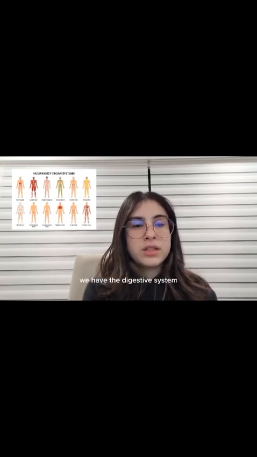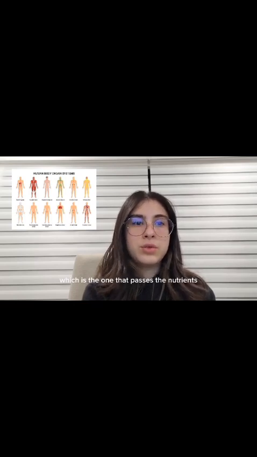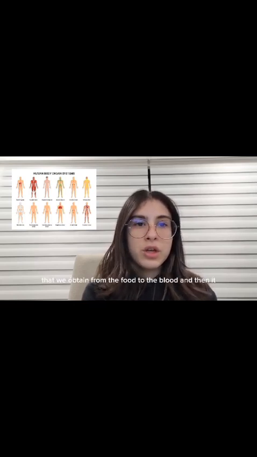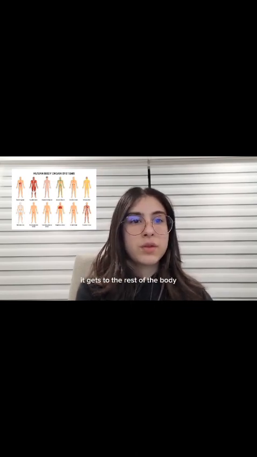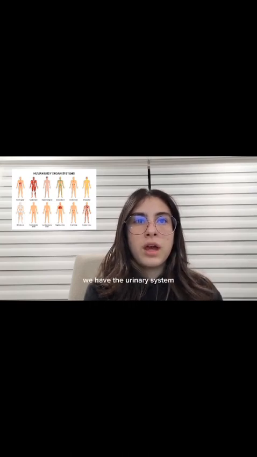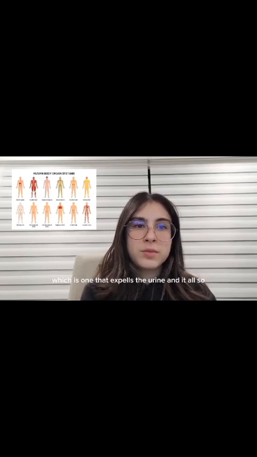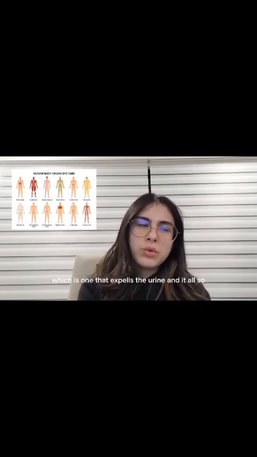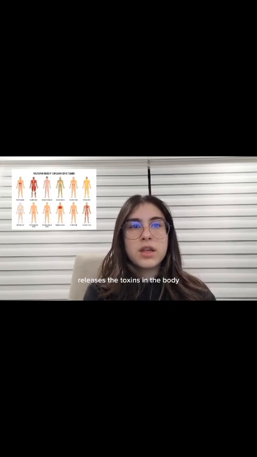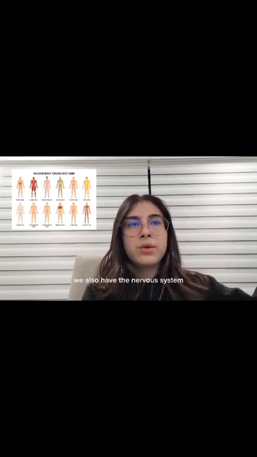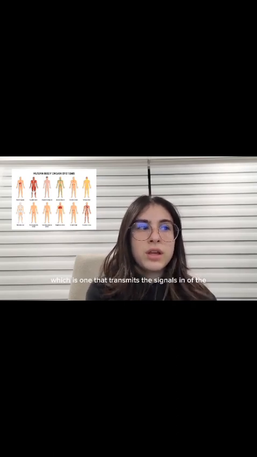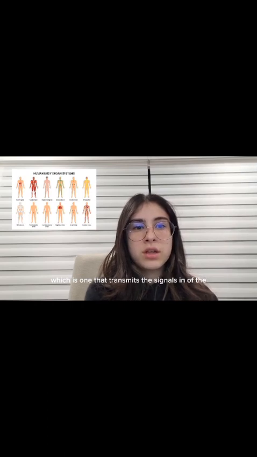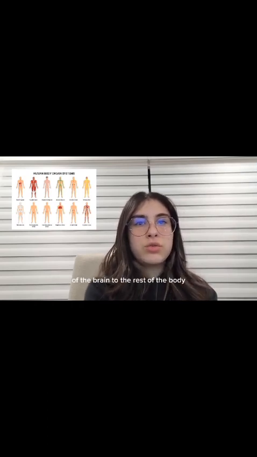We have the digestive system, which is the one that passes the nutrients that we obtain from the food to the blood and then it gets to the rest of the body. We have then the urinary system, which is the one that expels the urine and also releases the toxins in the body. We also have the nervous system, which is the one that transmits the signals of the brain to the rest of the body.